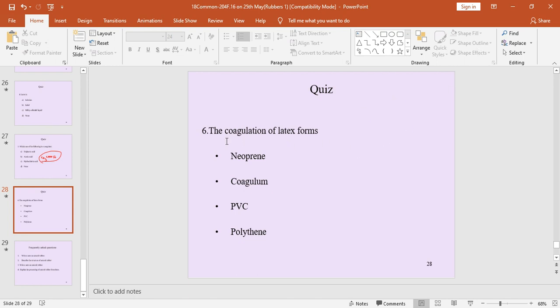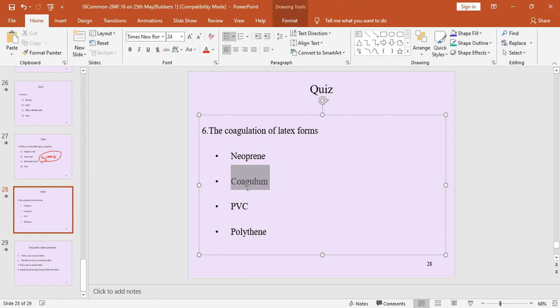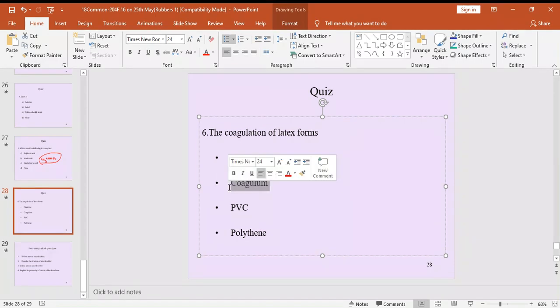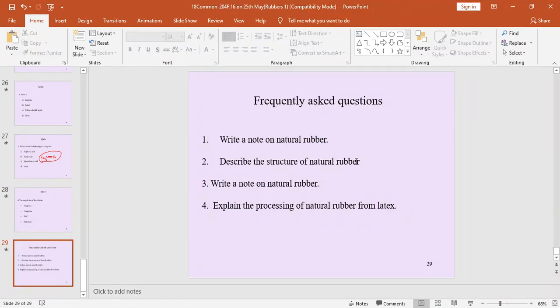Once again, recall. So which is the question? The coagulation of latex forms. So after coagulation, it is forming coagulum. Simply we can say coagulum. So which is the correct answer? Coagulum. It's not a neoprene. It's not a PVC. It's not a polythene. So after coagulation of latex forms, it is coagulum. So these are quiz questions.